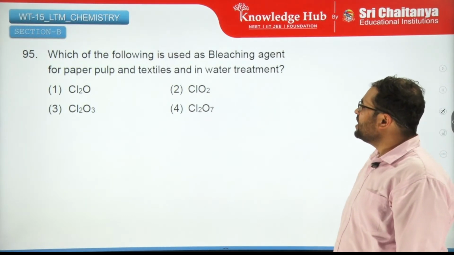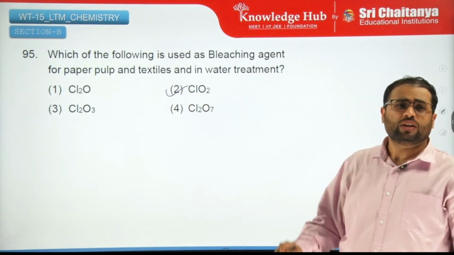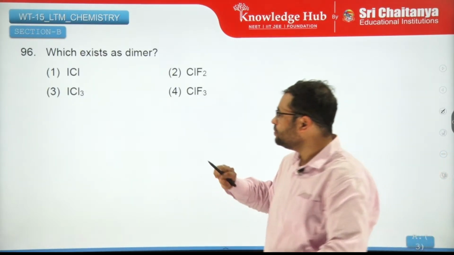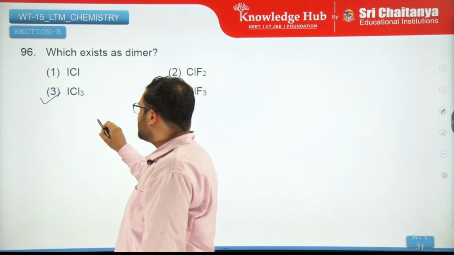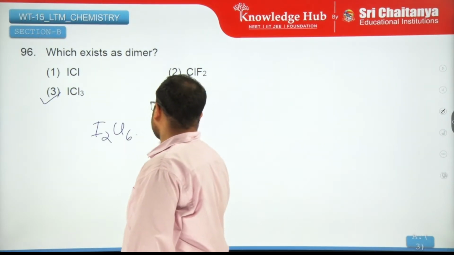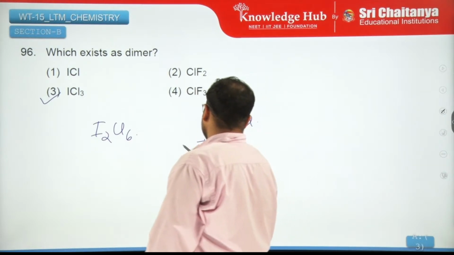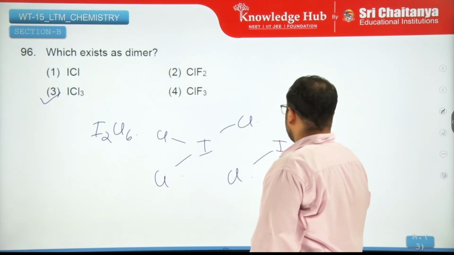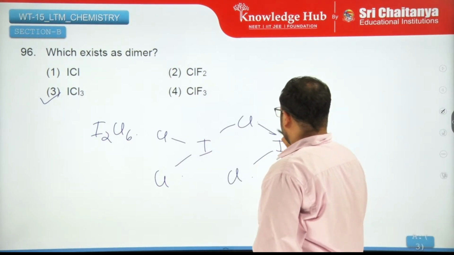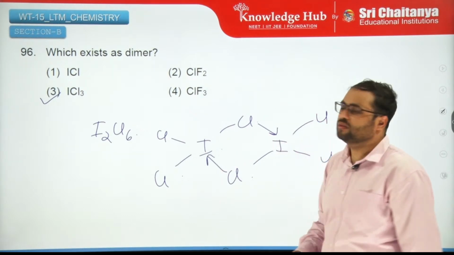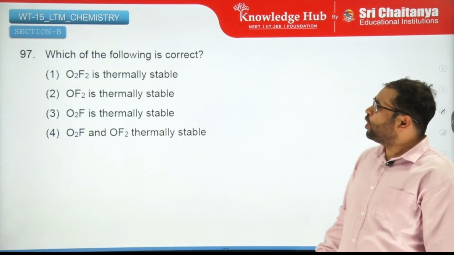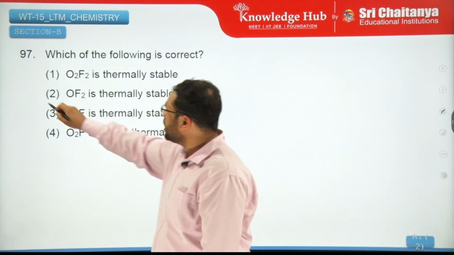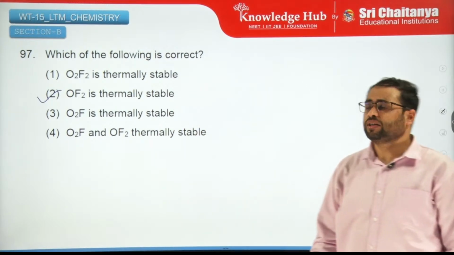Which of the following is used as bleaching agent? ClO2, memory based. Which exists as dimer? Here ICl3 exists as dimer, I2Cl6, like this, right? Which of the following is correct? Again, memory based. OF2 is thermally stable, right?